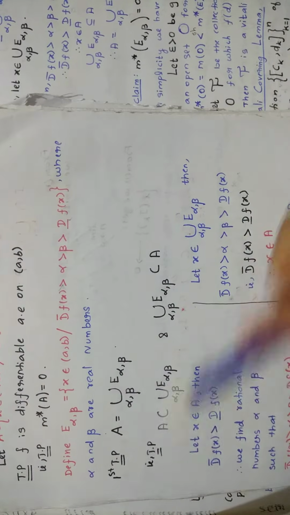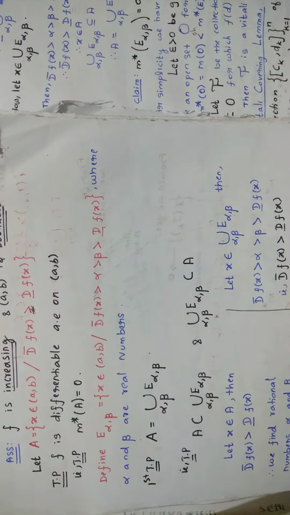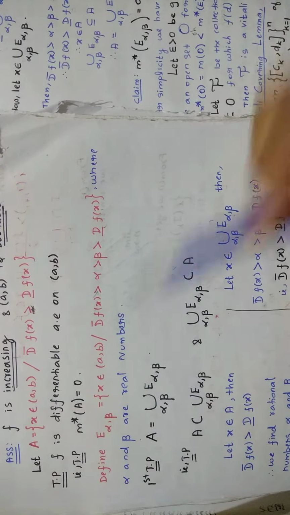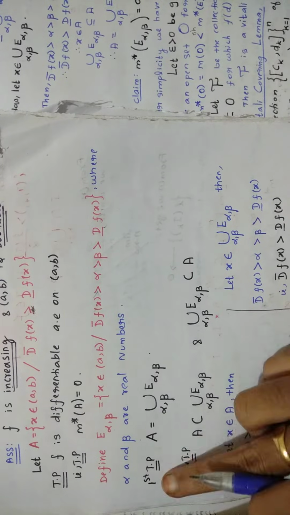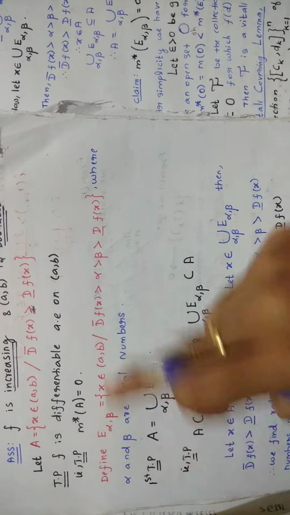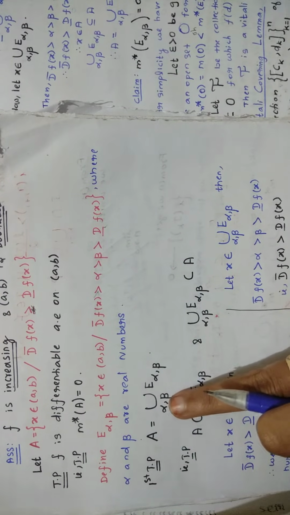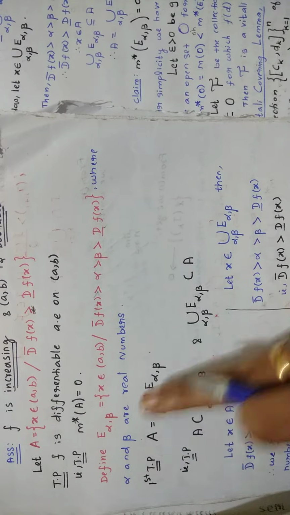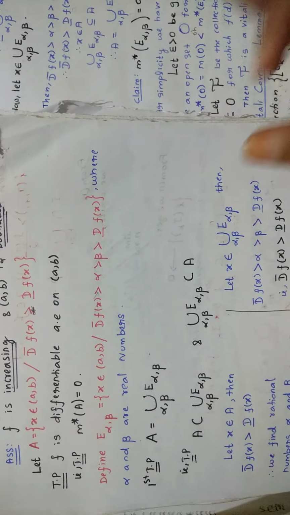Now after that, first you are proving this A is equal to this. What you are going to prove is A equal to the union of E alpha comma beta. With union you write it. So union over alpha comma beta of E alpha comma beta, the two sets are equal. That is what you are going to prove.